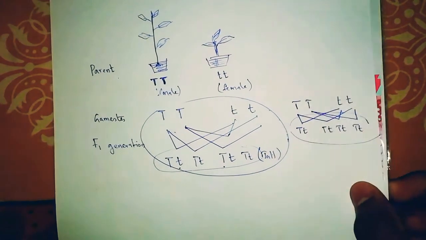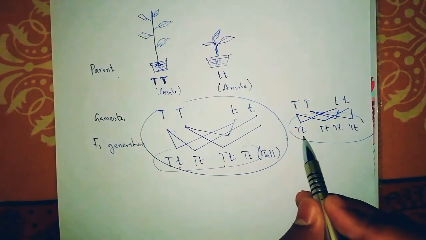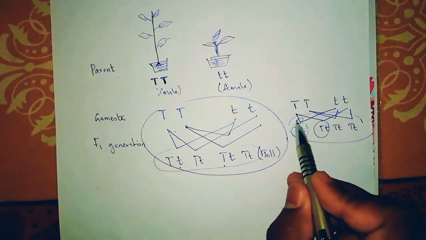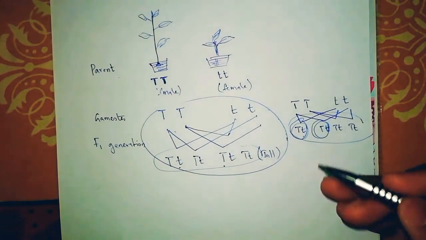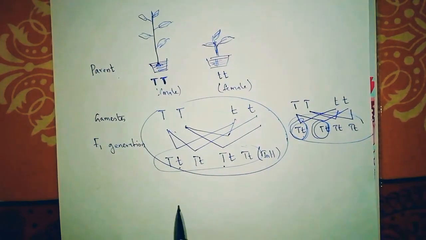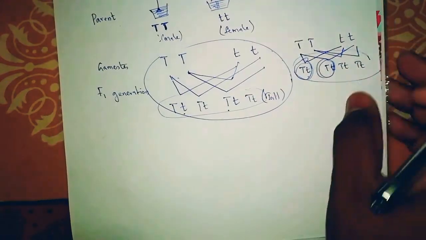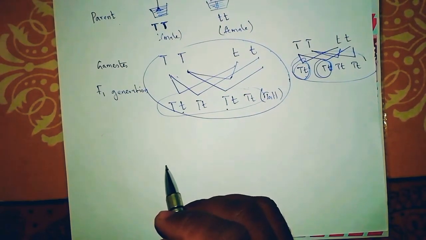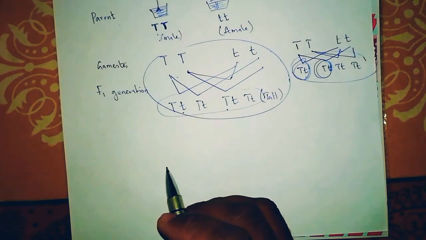Okay, now what happens, these two we are going to take now. Any of these two plants, which is the first generation plants, I'm going to take that. What he did is he self pollinated it. Do you know what is the difference between self pollinated and cross pollinated?